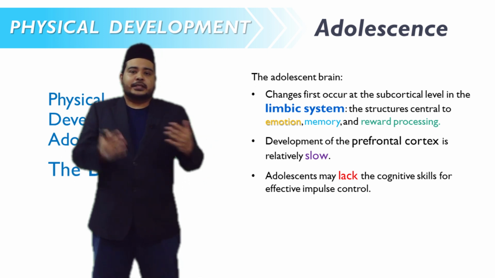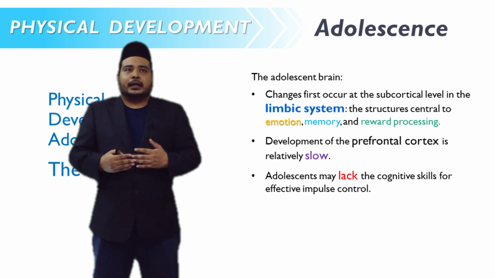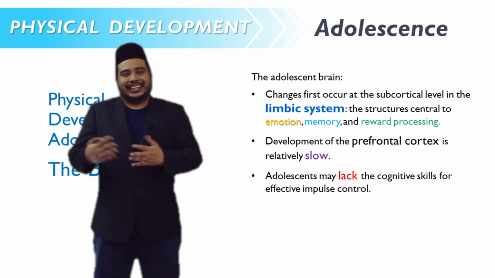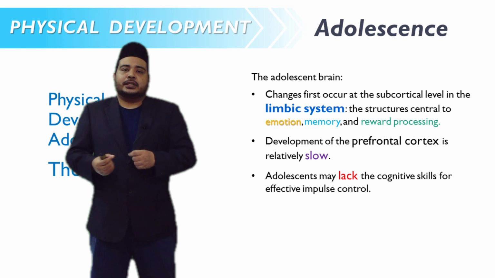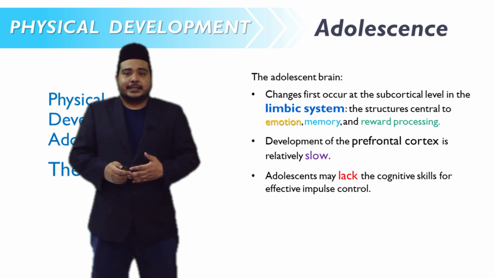Because of these structural brain developments, adolescents may lack the cognitive skills for effective impulse control. In other words, they are a bit emotional and have difficulty controlling their emotions, such as anger.